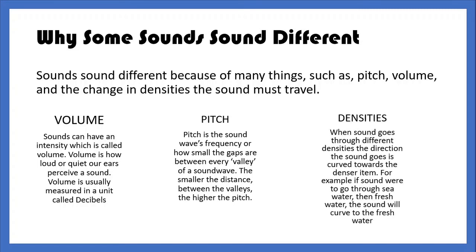Densities. When sound goes through different densities, the direction of the sound is curved towards the denser item. For example, if sound were to go through seawater and then to freshwater, we all know that freshwater is more dense than seawater. So the sound will actually curve into the freshwater.